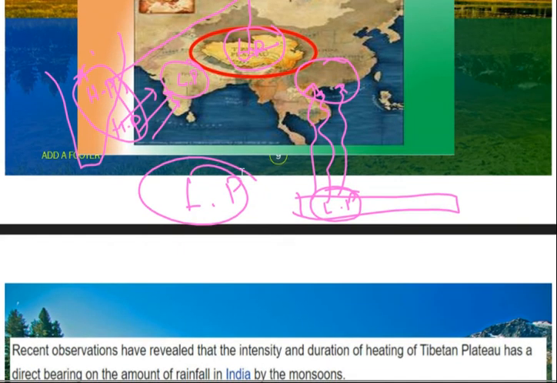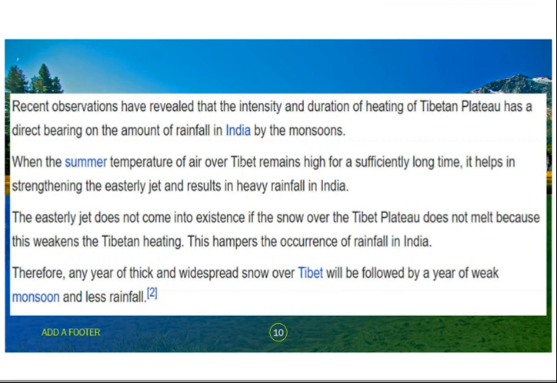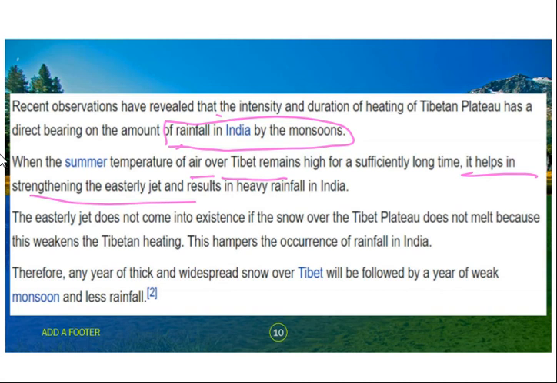Fine. Next, this is taken from Wikipedia. Recent observations have revealed that the intensity and duration of heating of the Tibetan plateau has a direct bearing on the amount of rainfall in India by the monsoons. Meaning it is acting as a factor. When the summer temperature of air over Tibet remains high for a sufficiently long time, it helps in strengthening the easterly jet and results in heavy rains in India. I already told you how jets are affecting India, right?